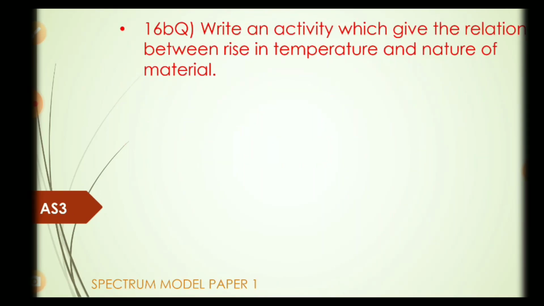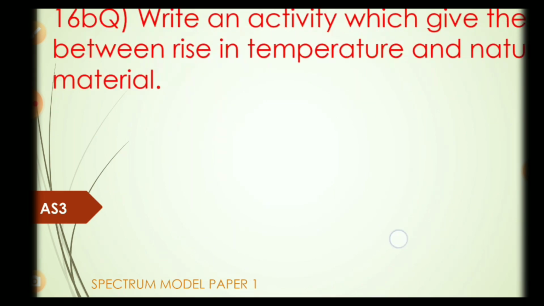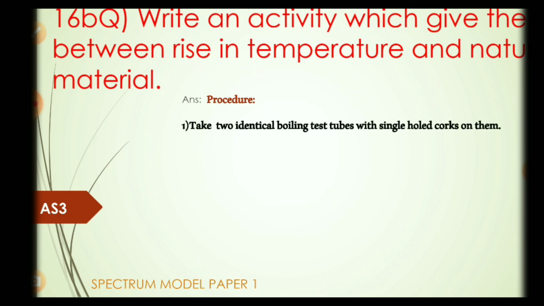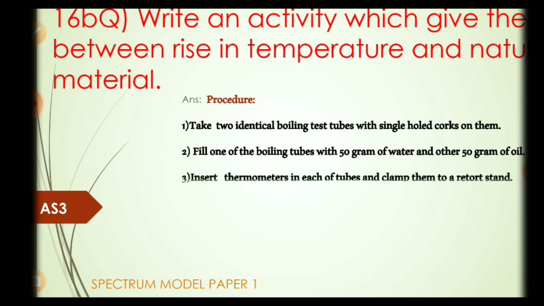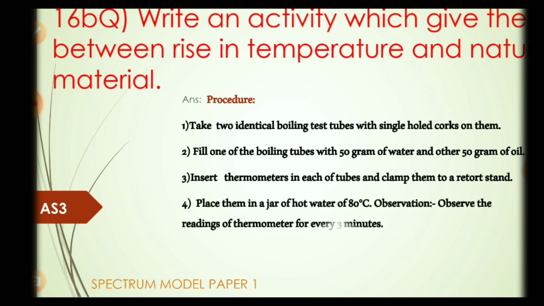16th question B. Write an activity which gives the relation between rise in temperature and nature of the material. Procedure. Take 2 identical boiling test tubes with single-holed corks on them. Fill one of the boiling tubes with 50 grams of water and the other with 50 grams of oil. Insert thermometers in each of the test tubes. Clamp them to a retort stand. Place them in a jar of hot water at 80 degrees centigrade.